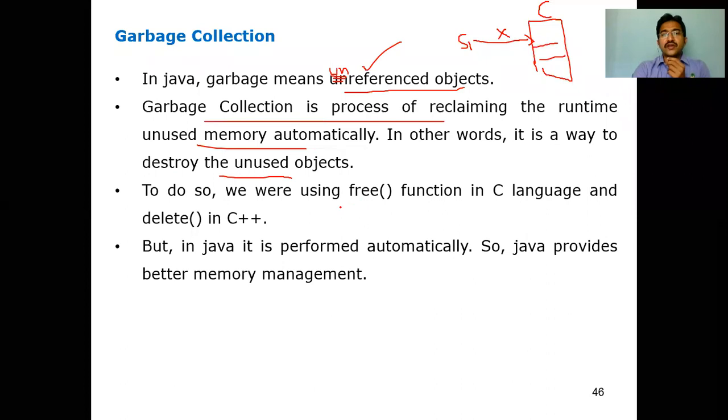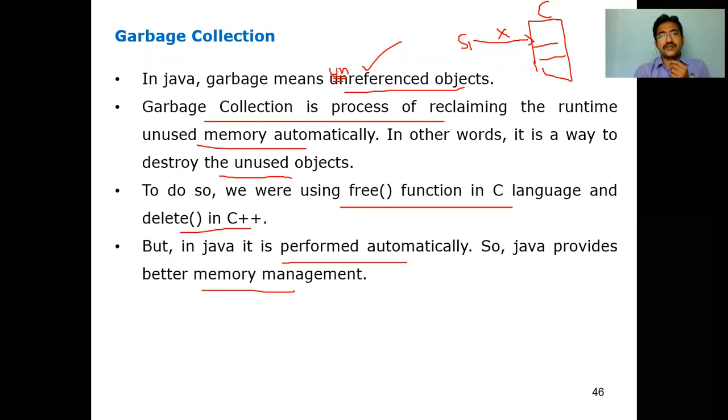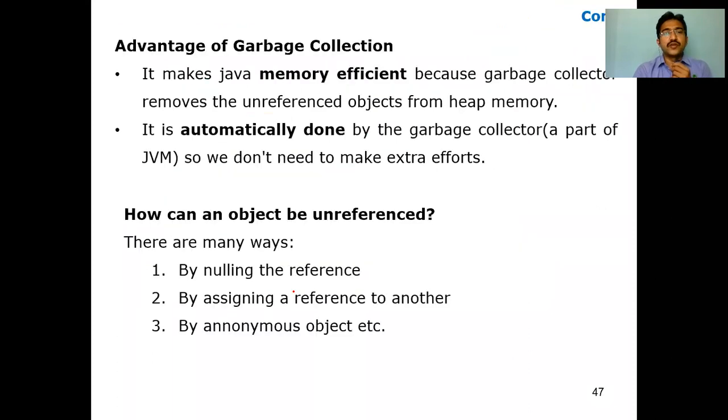To do so, we use the free function in C and delete in C++. But in Java, it is performed automatically, so Java provides better memory management. When we talked about the buzzwords, the features of Java, we already said garbage collection. Automatic garbage collection is one advantage of Java. In C we have the free function, in C++ the delete function, to unreference objects and make unused objects free. But in Java, we automatically have garbage collection, so it provides better memory management.